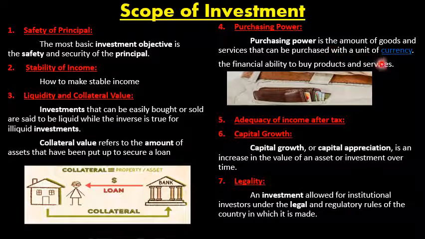Next is purchasing power. Purchasing power is the amount of goods and services that can be purchased with a unit of currency, the financial ability to buy products and services. Purchasing power means your capacity to buy a particular asset, the money which you have to buy that asset. For 100 rupees, how many assets can you buy? That decides the purchasing power, and it will vary every day depending on the economic environment.